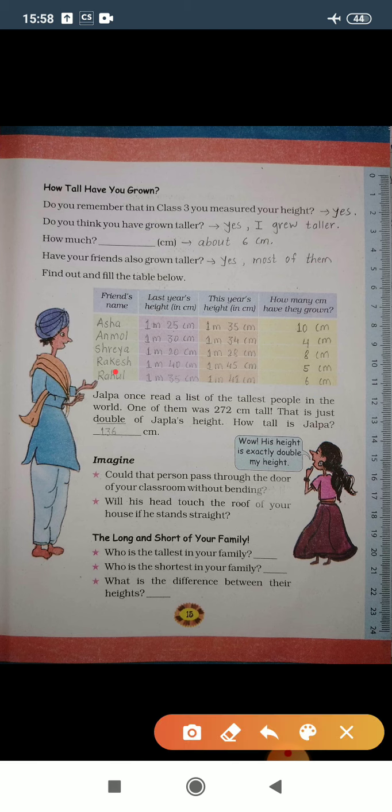Let's see the next question. Jalpa once read a list of the tallest people in the world. One of them was 272 centimeter tall.